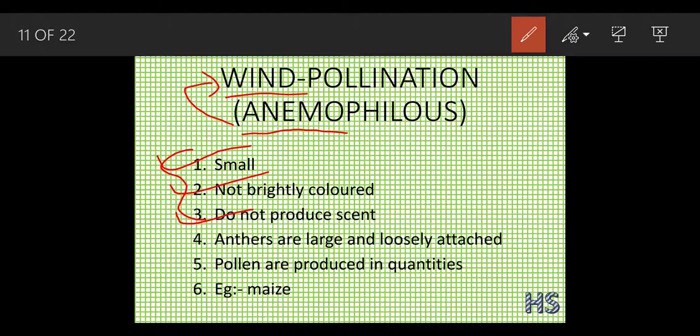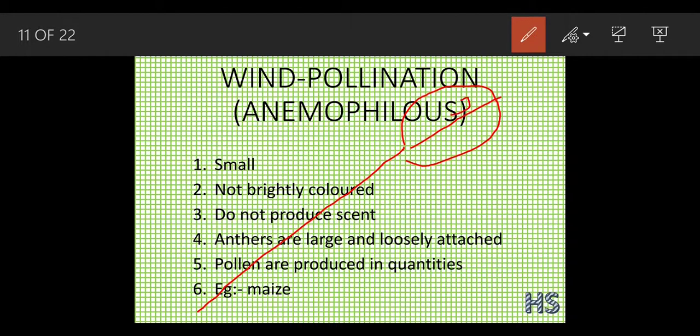In this, only one special condition is needed: the anthers should be large and loosely attached. What does that mean? If the filament is too long, this is the anther, and these are the four pollen sacs. If they are loosely attached to the plant, it becomes very easy for them to be versatile.